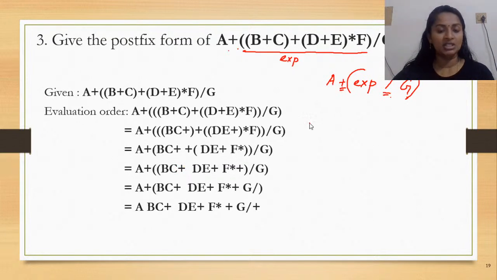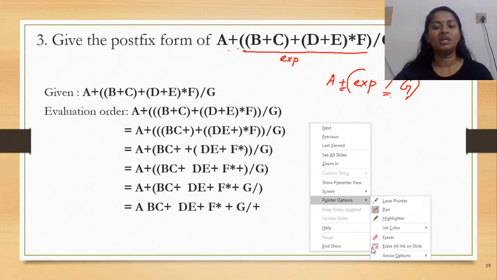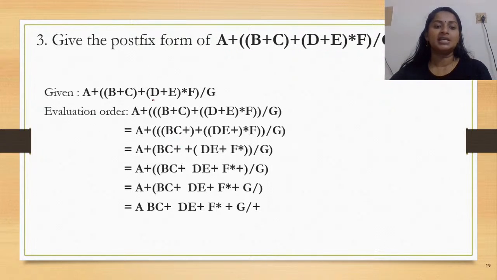And based on this evaluation order, we would be introducing the brackets. See how I have introduced the brackets. A plus is completely outside because this is going to have the least preference here. Now B plus C and D plus E are already put in brackets. Now with D plus E, the product has to be given the first priority. So I would show it with parentheses.